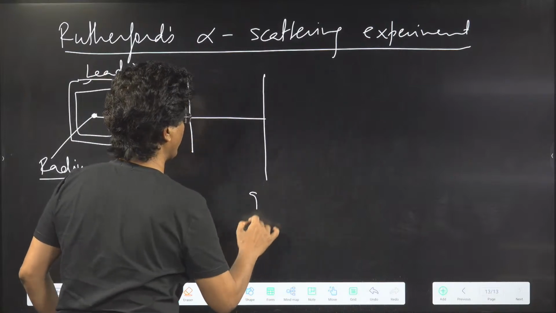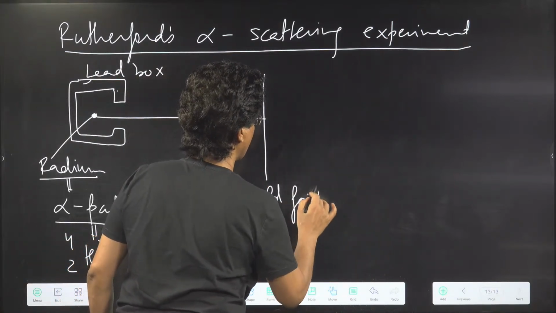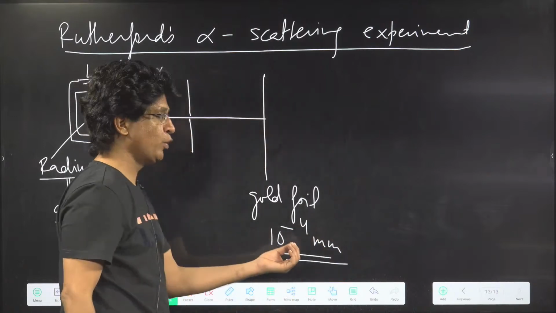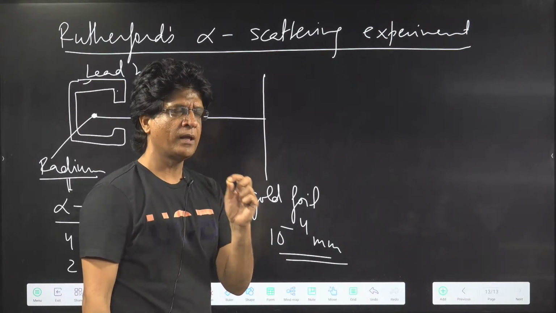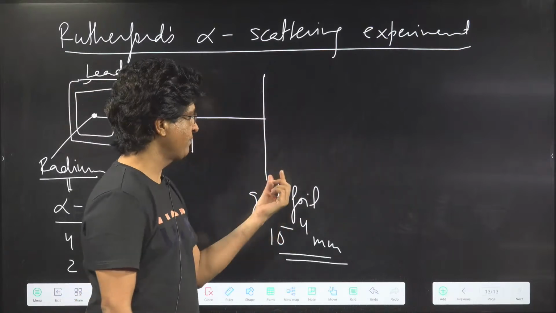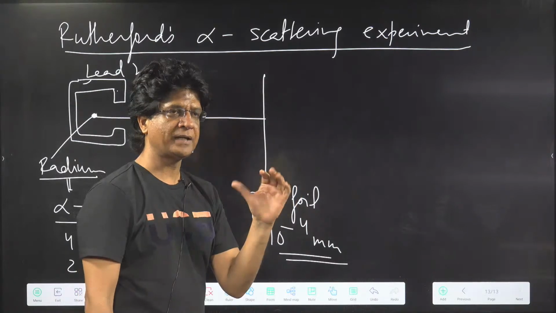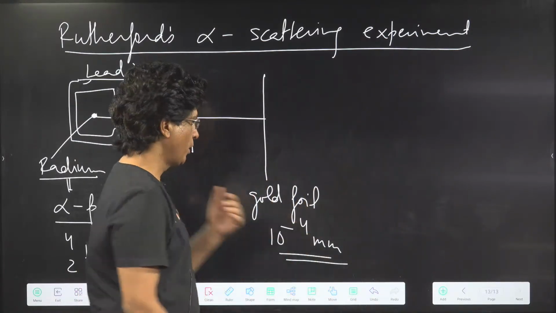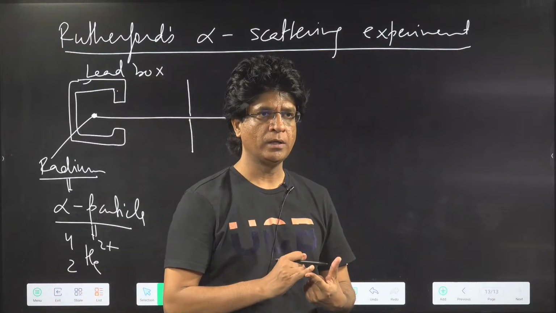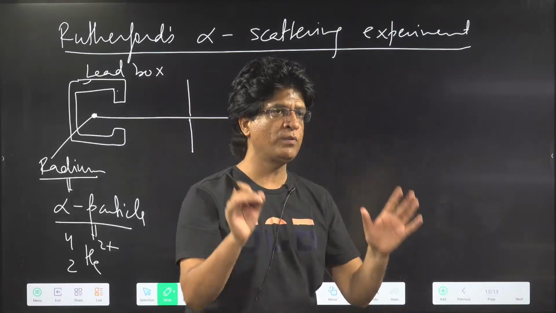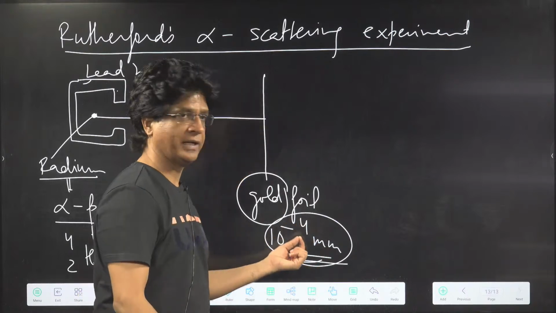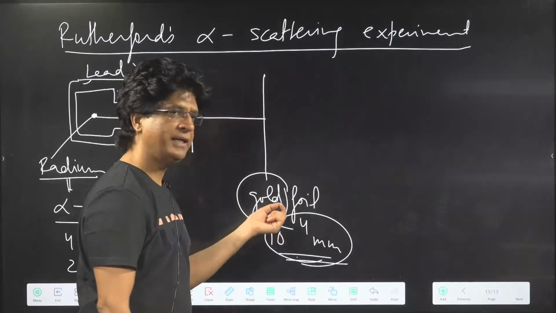He placed a gold foil of thickness 10 to the power of minus 4 mm. Now, 10 to the power of minus 4 mm is very, very thin. He made it so thin so that at least the alpha particles can pass through it. He could have taken a thicker foil, but in that case, they would not have been able to pass through the foil. Now, why gold? Because gold is a very malleable and ductile material. There is no element in the entire periodic table which is more malleable and ductile, and we basically need this much thinness. That can be achieved only by gold.